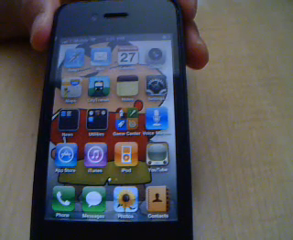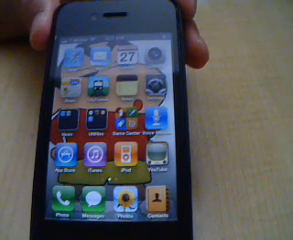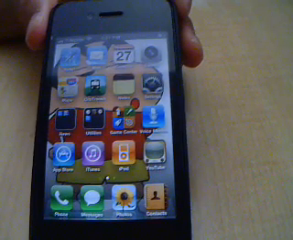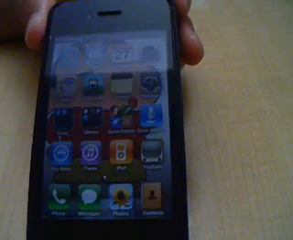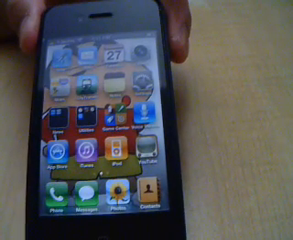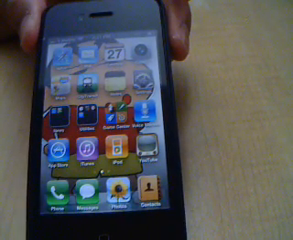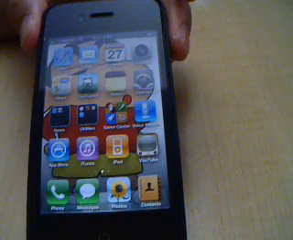In this tutorial today, I'll teach you how to fix your MMS. Basically, if you jailbroke or unlocked your iPhone to T-Mobile, this problem will occur. So right now, there's a way to fix it.